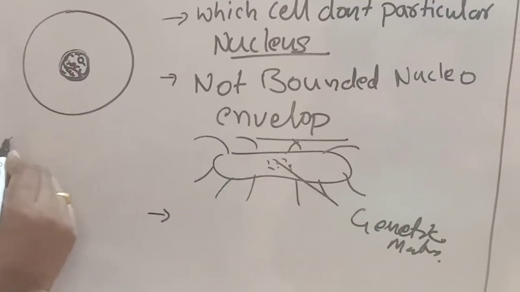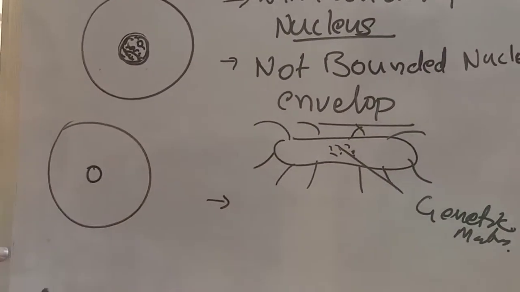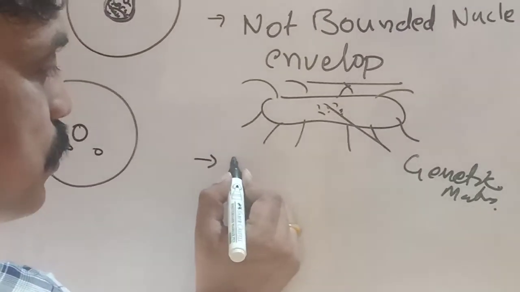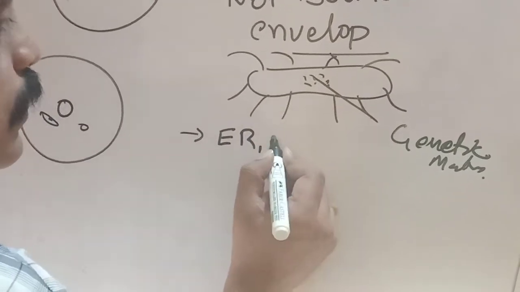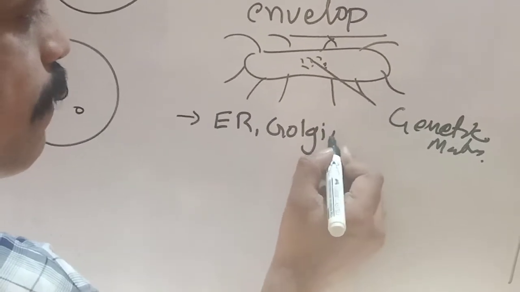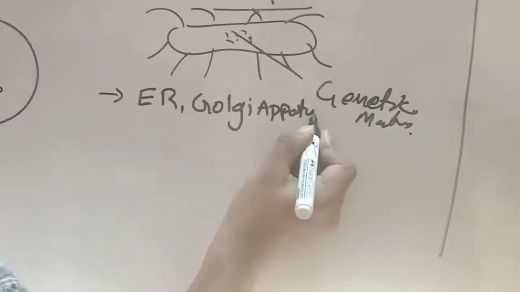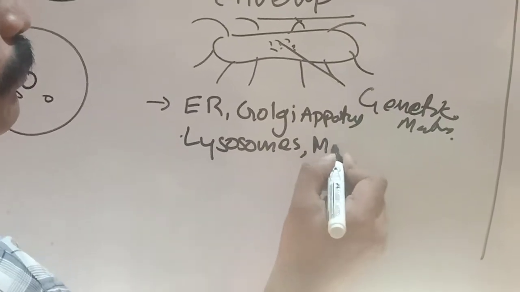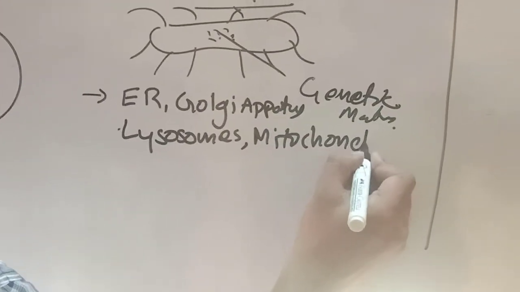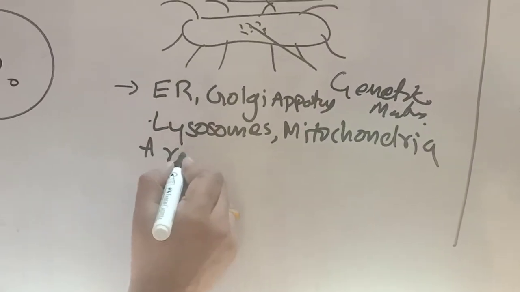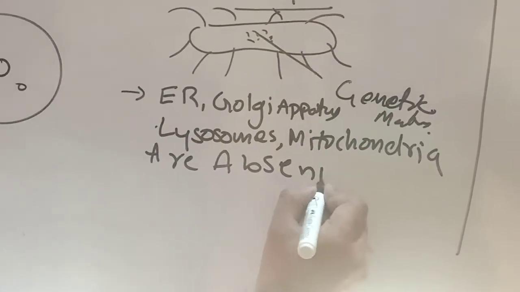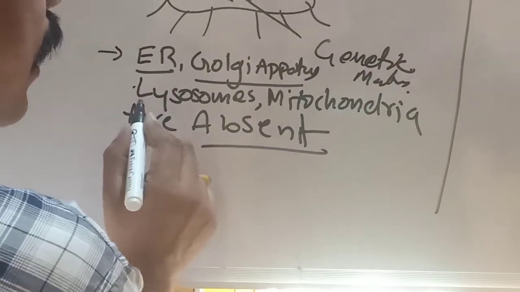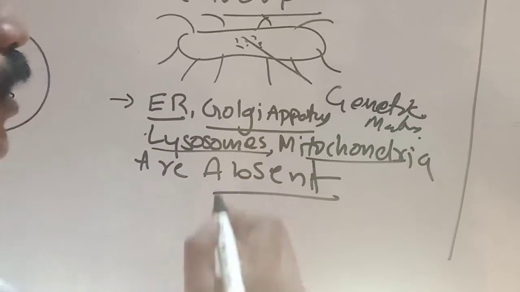Generally in a cell there is a nucleus, Golgi apparatus, endoplasmic reticulum. Endoplasmic reticulum, Golgi apparatus, lysosomes and mitochondria are absent in these cells.